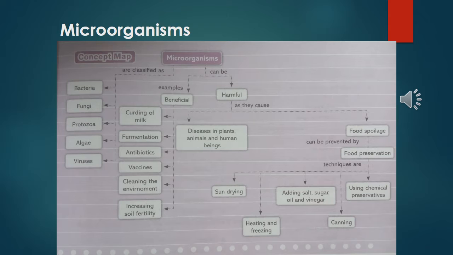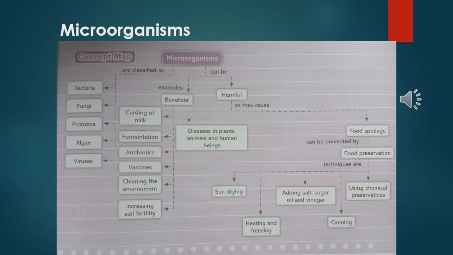Because in this chapter we will come to know about bacteria, viruses, algae, fungi, etc. Microorganism means micro, which means small or very small, which cannot be seen by the naked eye. We can see them with the help of a microscope. An organism means living things. So small and very tiny organisms which can be seen with the help of a microscope only.